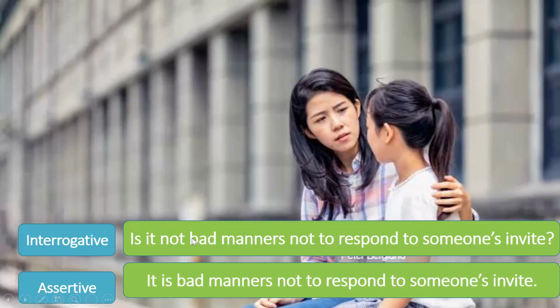So therefore we know that in the assertive sentence we don't have to use not, because the interrogative sentence already has it. So this thing will not be negative. Okay, it is bad manners not to respond to someone's invite. Okay, then we will remove this not, because if there is a not in the interrogative, in the assertive there will be no negative word.